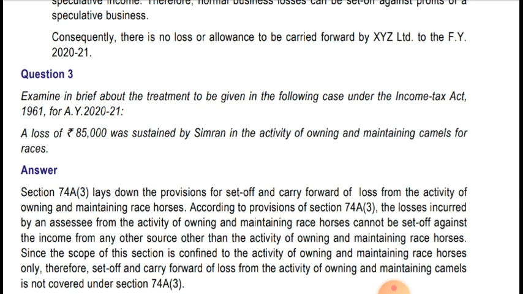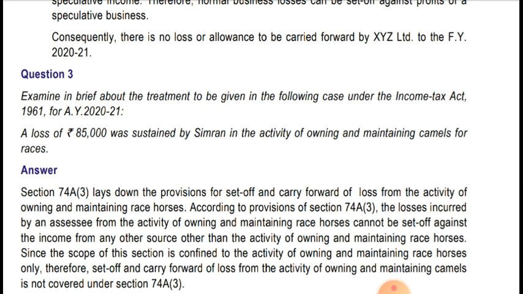Examine in brief the treatment to be given in the following case under the Income Tax Act 1961 for the assessment year 2021. Loss of rupees 85,000 was sustained by Simran in the activity of owning and maintenance of camels for races. There is a restriction for owning and maintenance of racehorses: loss from owning and maintenance of racehorses can be set off only against profit from owning and maintenance of racehorses, in the same assessment year or in the next assessment year.